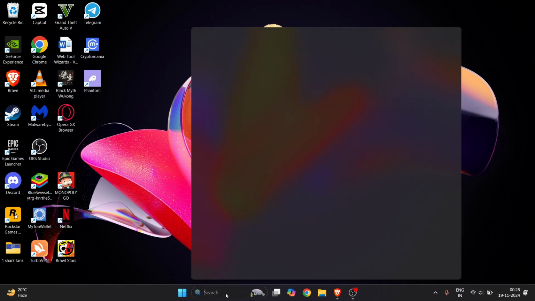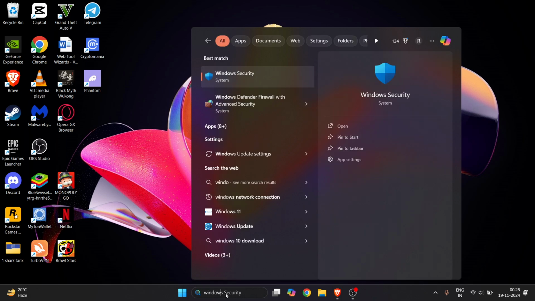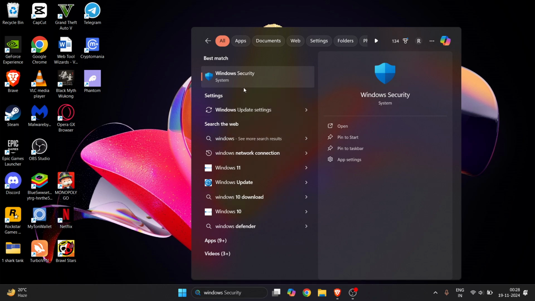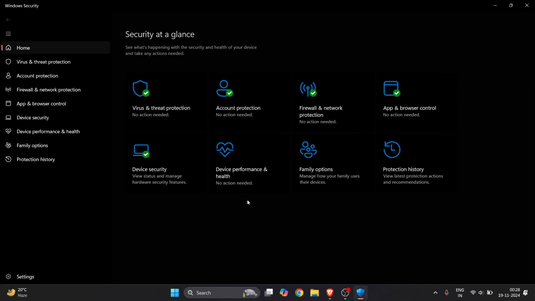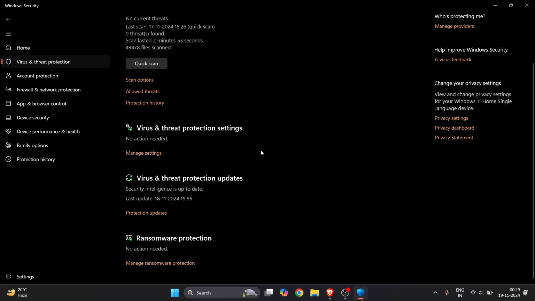Open Windows Security. Press the Start button, and here you have to search for Windows Security. Now here it will come up. Now here you have to access, on the left side, Virus & threat protection. Once you click on here, go and click on Manage settings.